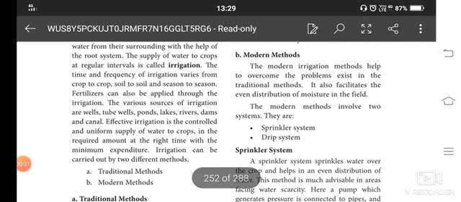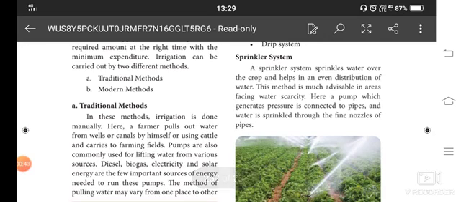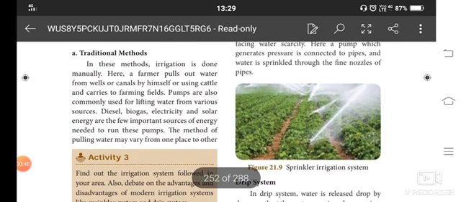Only with effective irrigation can we get a sufficient crop yield. For irrigation, we have traditional methods and modern methods. The traditional method is done manually. The farmers pull out the water and pour it into the particular farming field.